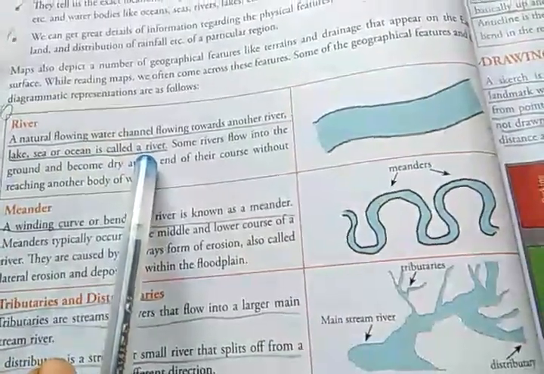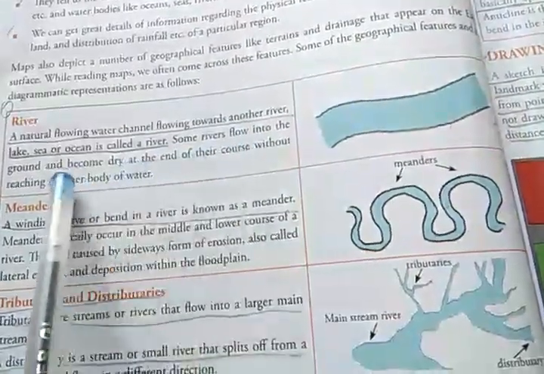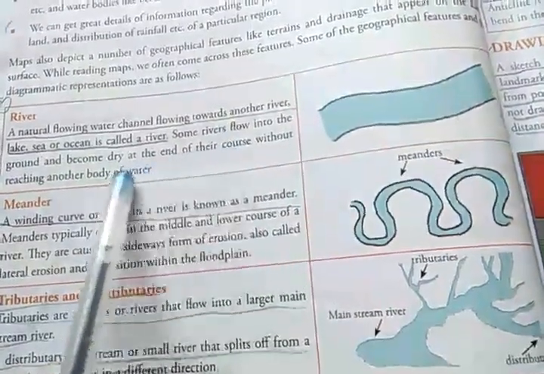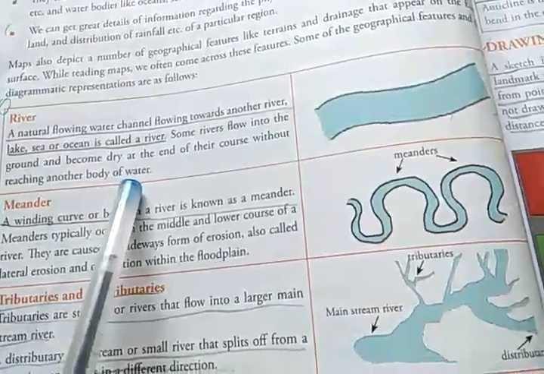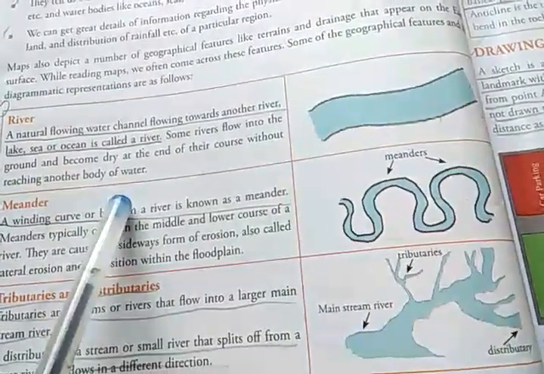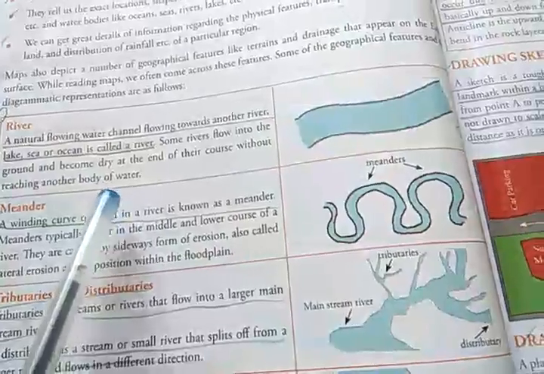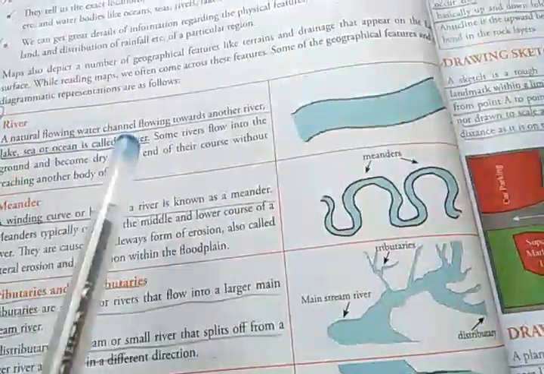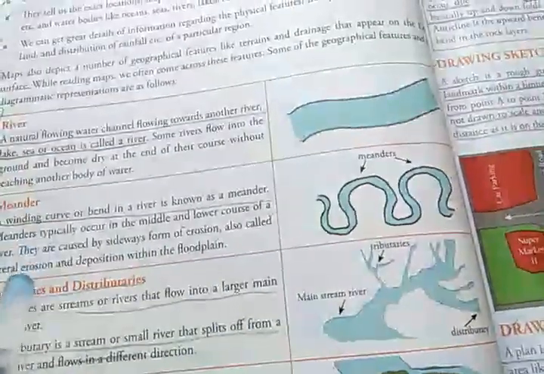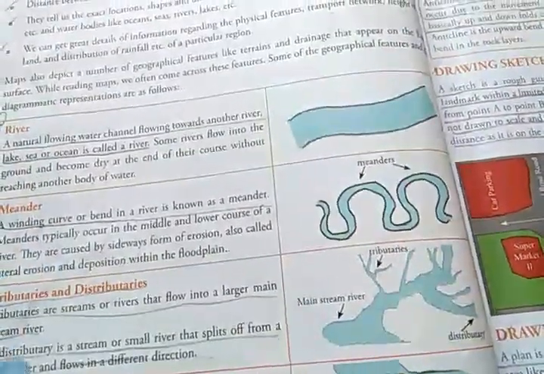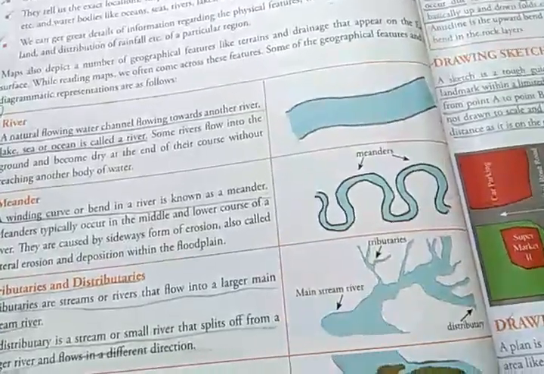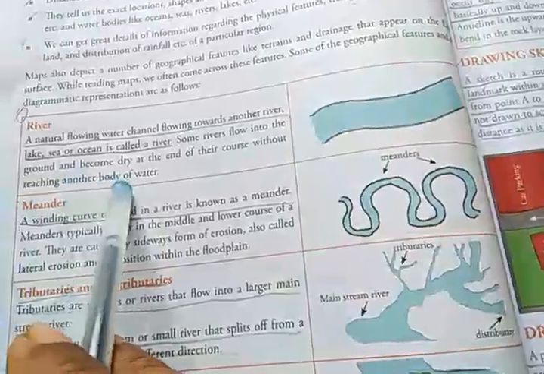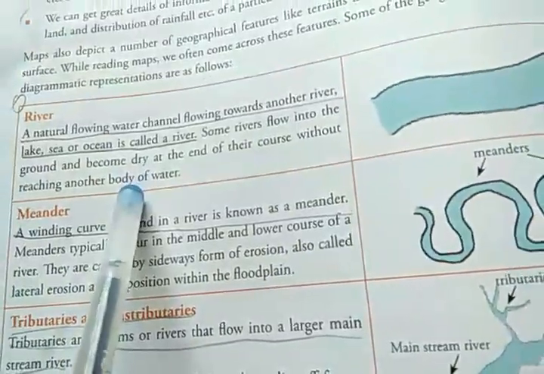This is the definition. Some rivers flow into the ground and become dry at the end of their course without reaching another body of water. Sometimes, since the river flows in a dry region like a desert, it cannot cross the desert, and in between the river becomes dry. No water is left, and so it cannot reach another body of water, sea or ocean.